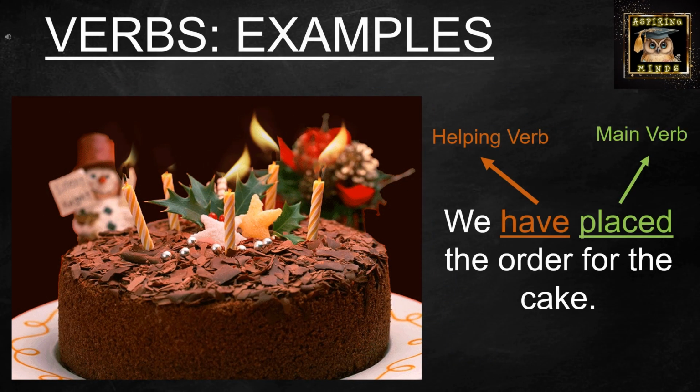We all saw what is a main verb and what is a helping verb. Now let us see that in the form of a sentence. In this sentence, we have placed the order for the cake, the word have is a helping verb. See, it is coming before the main verb placed, right? And we use the word have because it is in present tense and at the same time it is written as we. So whenever it is we, it is going to be have. We have placed the order for the cake. So therefore you get to see how there is a helping verb and a main verb in the sentence here.